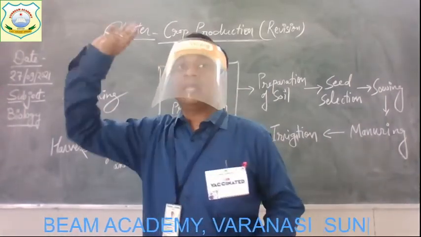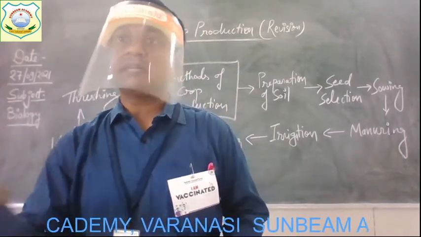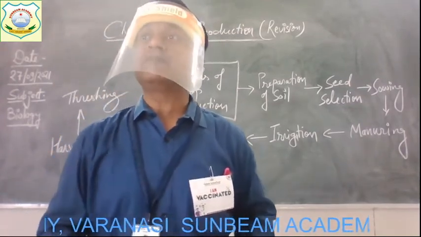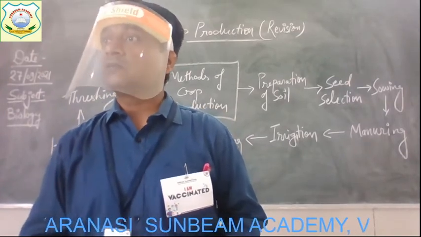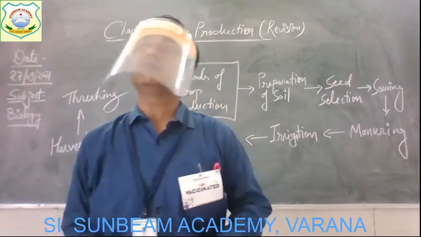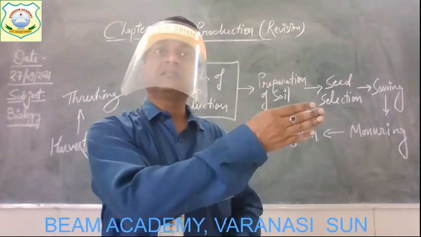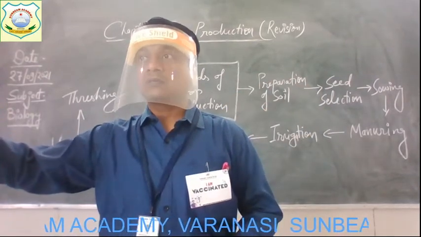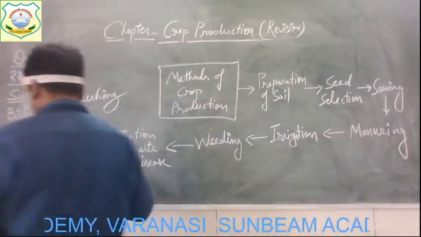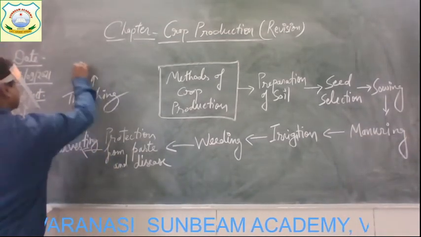Again, threshing manually takes place by beating the plant on a hard surface. That is the traditional, manual method. But to minimize the time and effort, we have threshing machines nowadays. In threshing machines, the harvested crops are kept, and this machine separates the grains and the stalk. Understood? Now, after the threshing, the next one is winnowing.